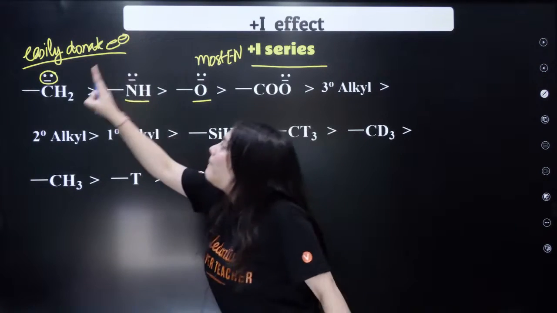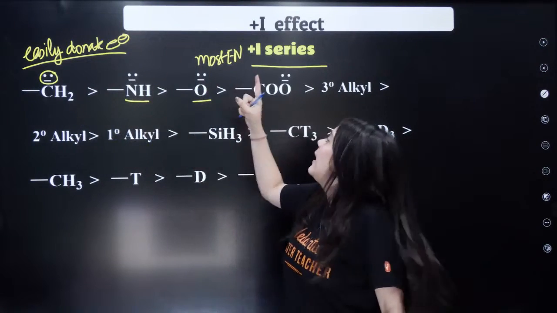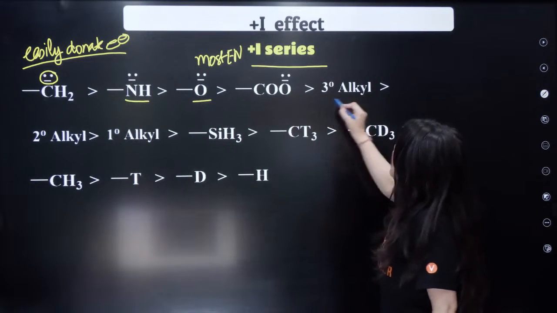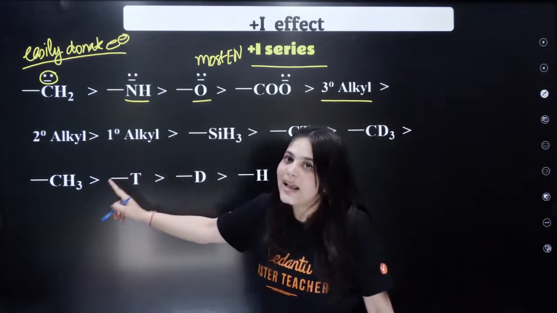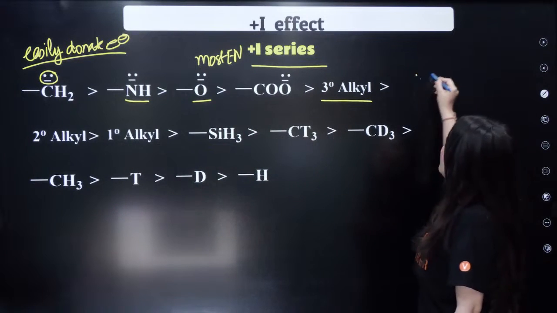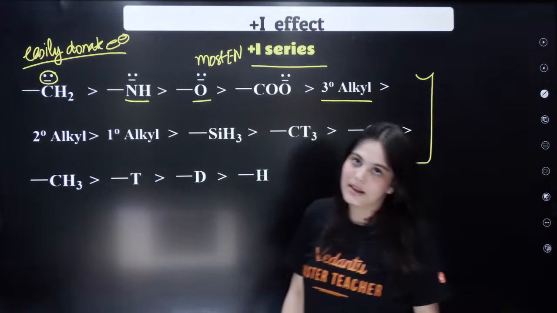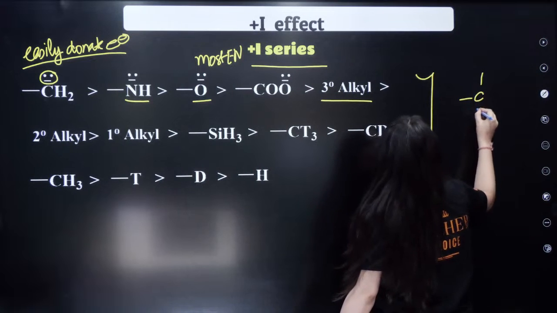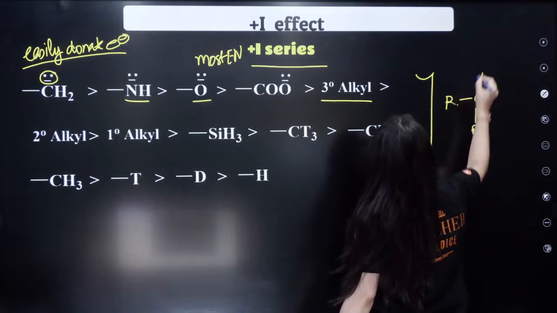So CH2 minus, then NH minus, then O minus, then followed by COO minus, then your tertiary alkyl, secondary alkyl, primary alkyl. This is the trend followed for your plus I series. Understand this thing. Tertiary alkyl means, for example, this is the tertiary alkyl group, right?